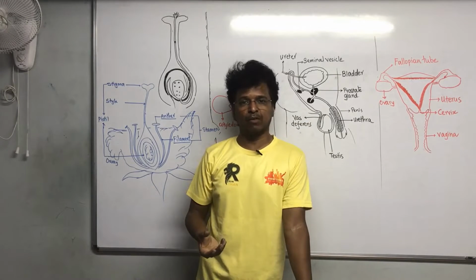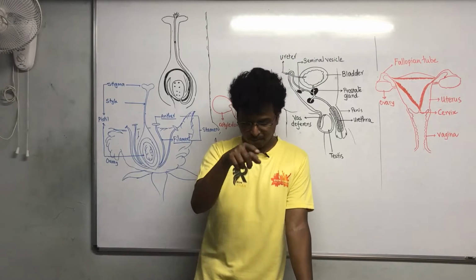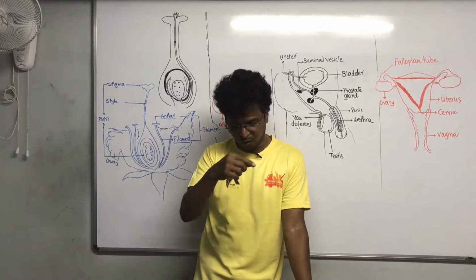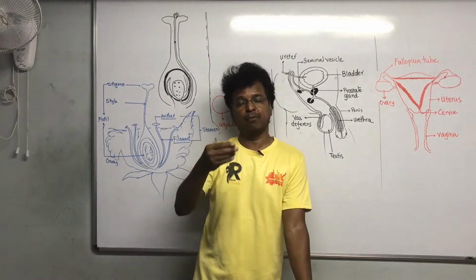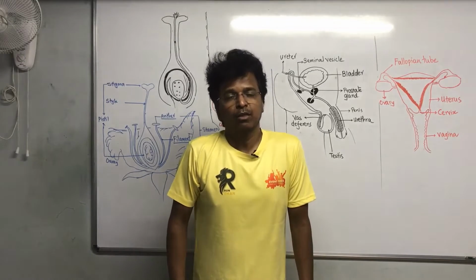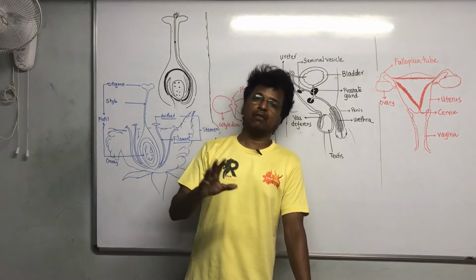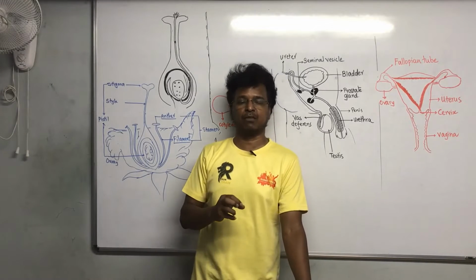Rose is the best example of that. We have always seen that. The leaf also can be used: at the edges of the leaf, roots can newly develop, and from there also a new plant can be grown. These are basically vegetative propagation. Here again we don't see any male gamete, female gamete, or unification of any sort.